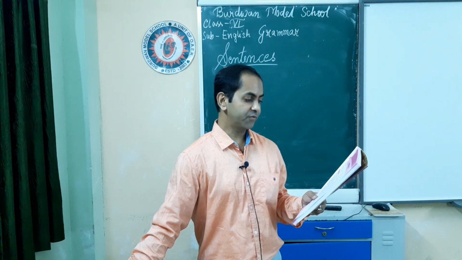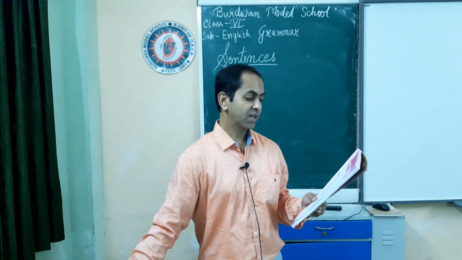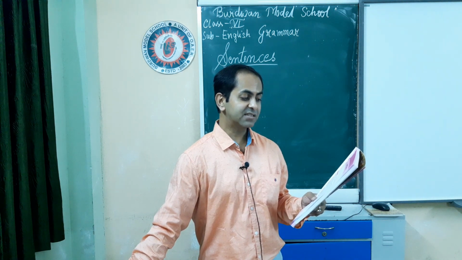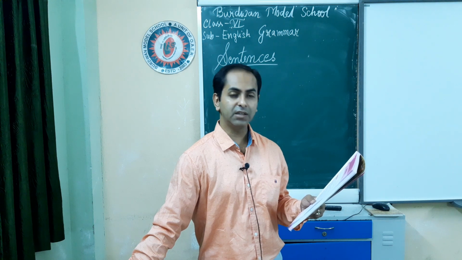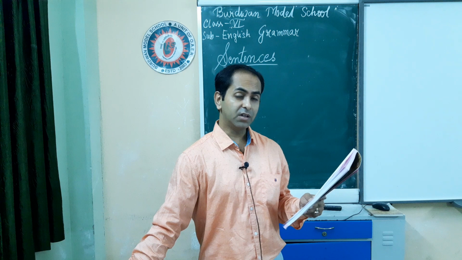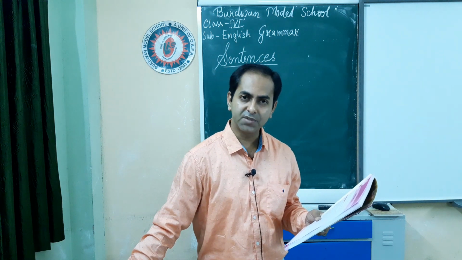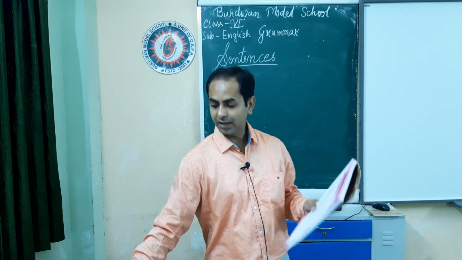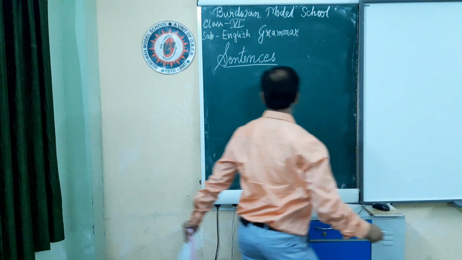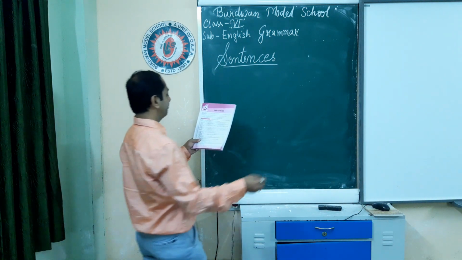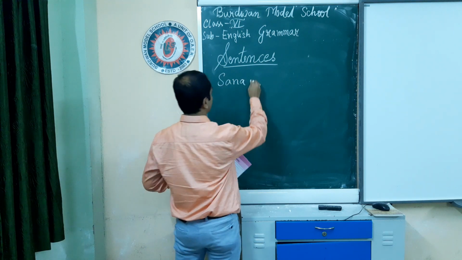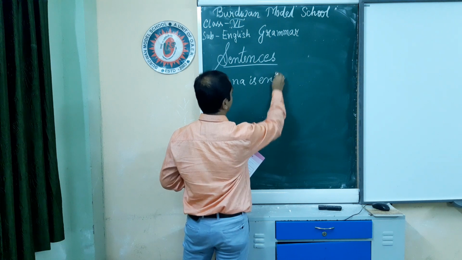First rule: subject-verb agreement is a must both in number and person. So the verb must agree with the subject. How? Let us study with examples. See, Sana is enjoying.